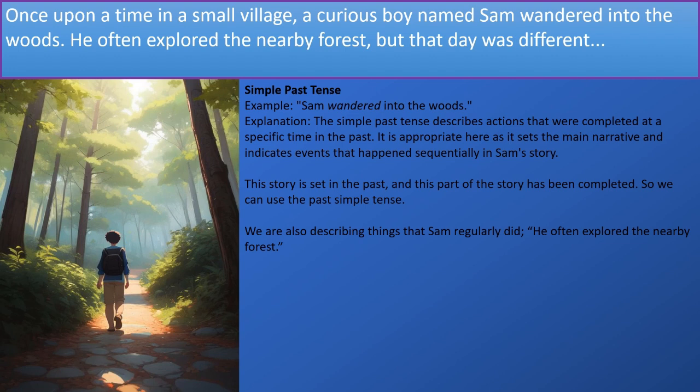This part of the story uses the simple past tense. For example, Sam wandered into the woods. The simple past tense describes actions that were completed at a specific time in the past. It is appropriate here as it sets the main narrative and indicates events that happened sequentially in Sam's story. This story is set in the past, and this part of the story has been completed, so we can use the past simple tense. We are also describing things Sam regularly did. For example, he often explored the nearby forest.